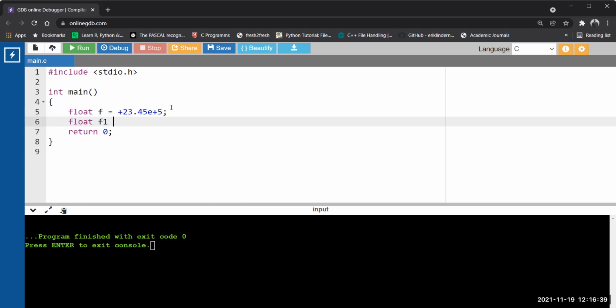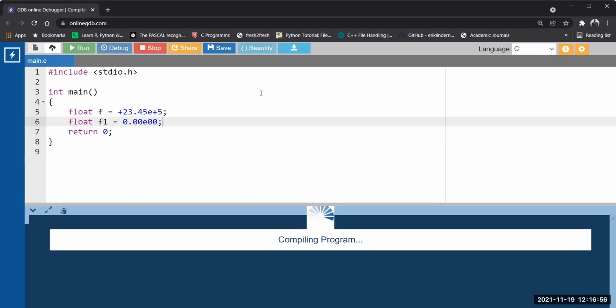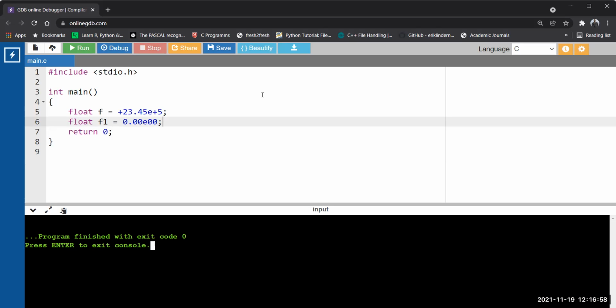Float f1 equal to 0.00, nothing else, only 0 is there, then e, then 00. The condition is that there must be at least one digit. See, no problem. 0 is also a digit, right? The value is 0 only.